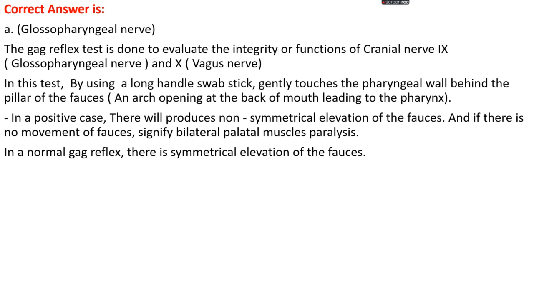In this test, using a long handle swab stick, we gently touch the pharyngeal wall behind the pillar of the fauces. The fauces is the opening of the pharynx and the ending of the mouth part. In a positive case, there will be asymmetrical elevation of the fauces, and if there is no movement of the fauces, it signifies bilateral palatal muscle paralysis. In a normal gag reflex, there is symmetrical elevation of the fauces.